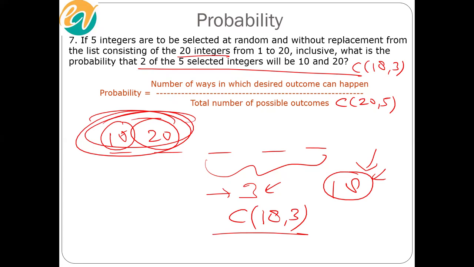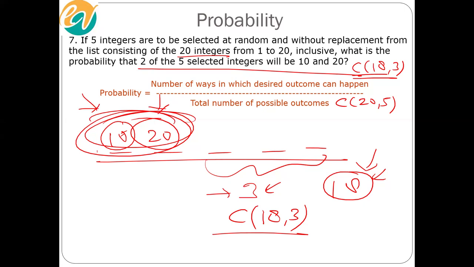Friends, are we clear on this? I'm hoping you are comfortable with this concept. We were supposed to choose a total of 5, but here we are not choosing 5. We have already been told in a sense that 10 and 20 are already chosen for us.